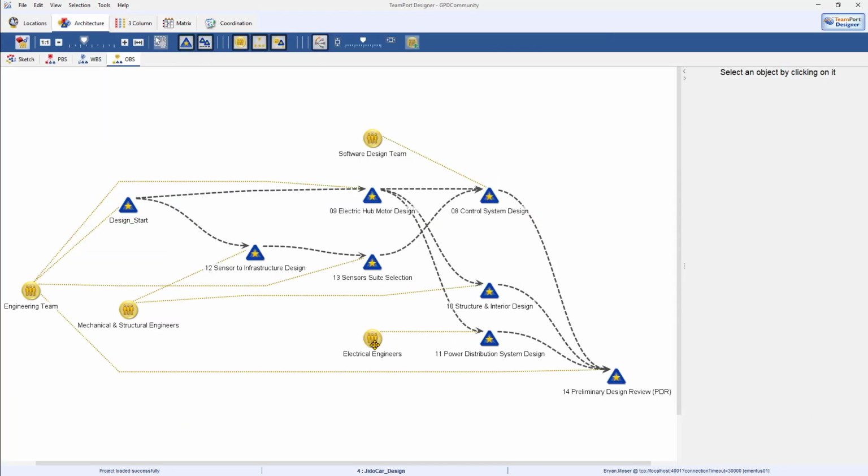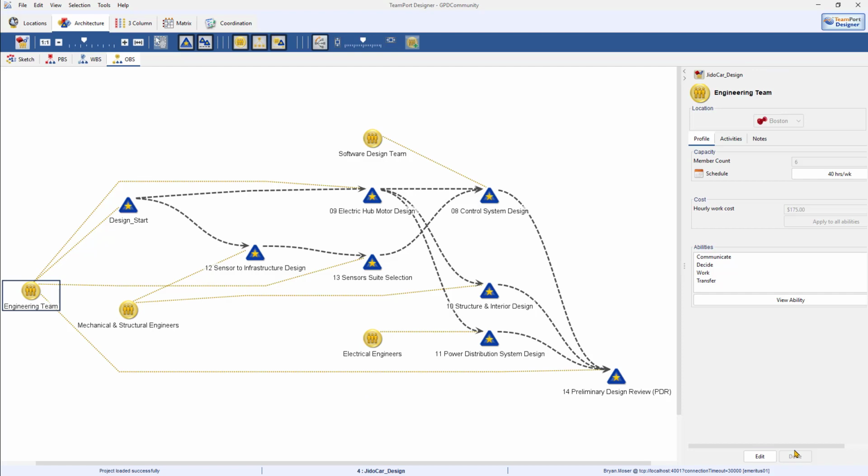So we go back to the designer model. We can see the engineering team has 6 people. So let's try to make that go faster. We see mechanical engineering has 18 people, but 32 hours a week. So let's try both. We're going to make the upstream team engineering a little bit faster by making it 8 people, so they have more capacity, and therefore they should have more throughput. And downstream, we want to have fewer people waiting. That's going to help on cost. So we're going to reduce that from 18 to 15.